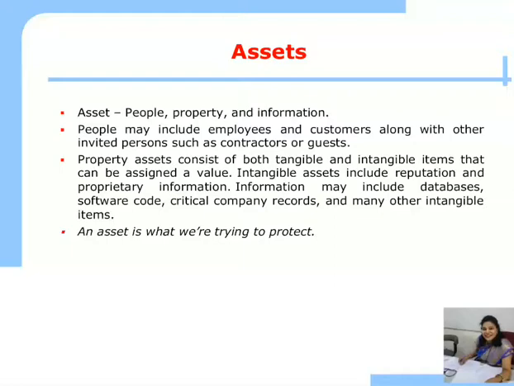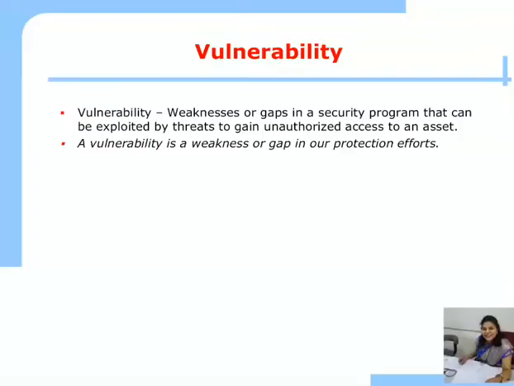Intangible assets include reputation and proprietary information, and information assets may include database, software code, critical company records and many other intangible items. So these are the three assets: property, people and information. Asset is what we are trying to protect.